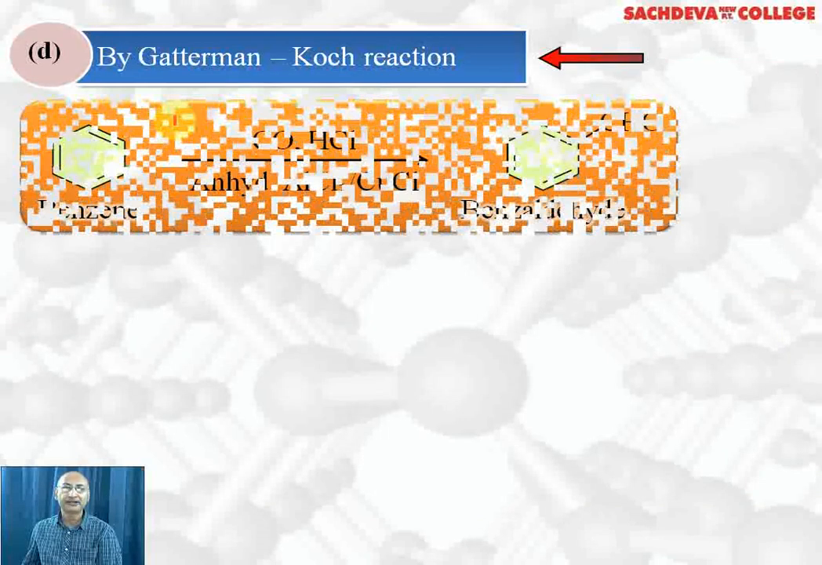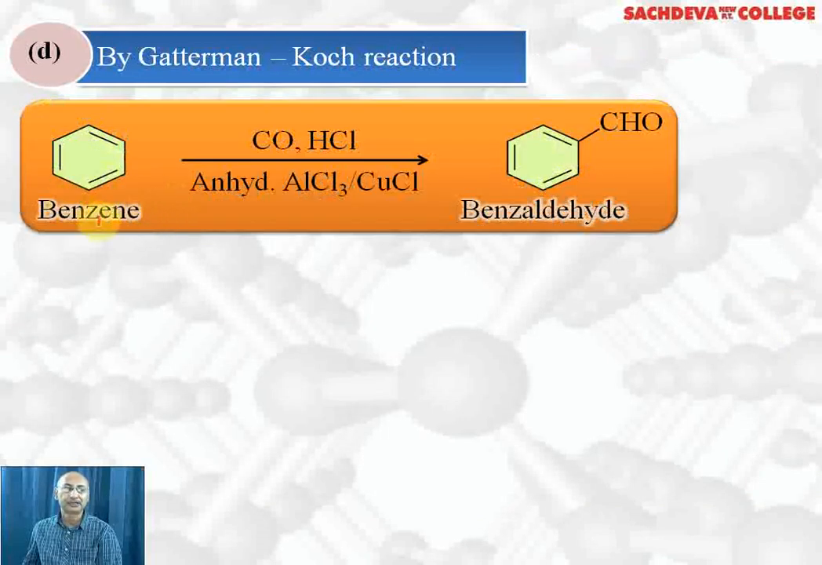Next, we are taking Gattermann-Koch reaction. In Gattermann-Koch reaction, benzene reacts with carbon monoxide and HCl. You can remember it as HCOCl, which is unstable and breaks down into CO and HCl.